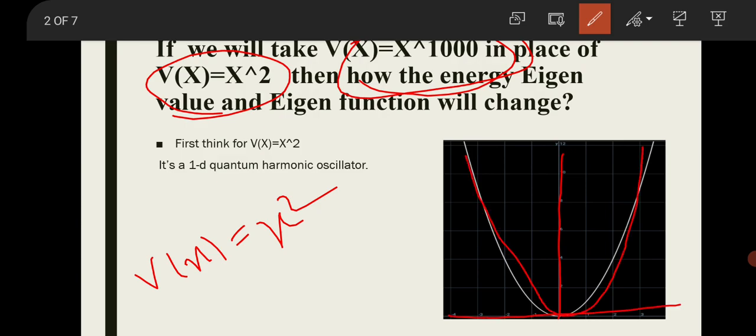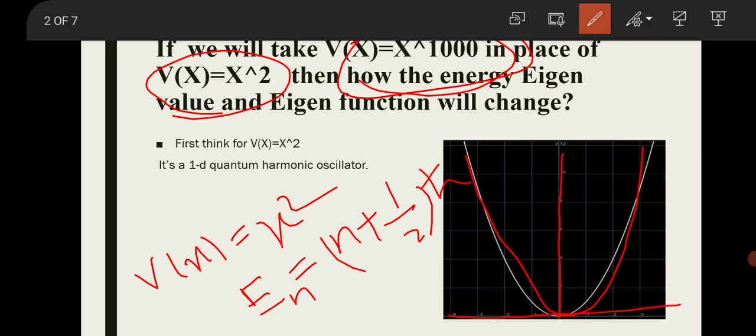The corresponding energy eigenvalue is E_n = (n + 1/2)ħω, and the corresponding energy eigenfunction is ψ_n = (1/√(2^n n! √π)) e^(−α²x²/2) H_n(x), where H_n(x) is the Hermite polynomial. The ground state eigenfunction is Gaussian in nature. So this is the energy eigenfunction and energy eigenvalue for the potential V(x) = x².